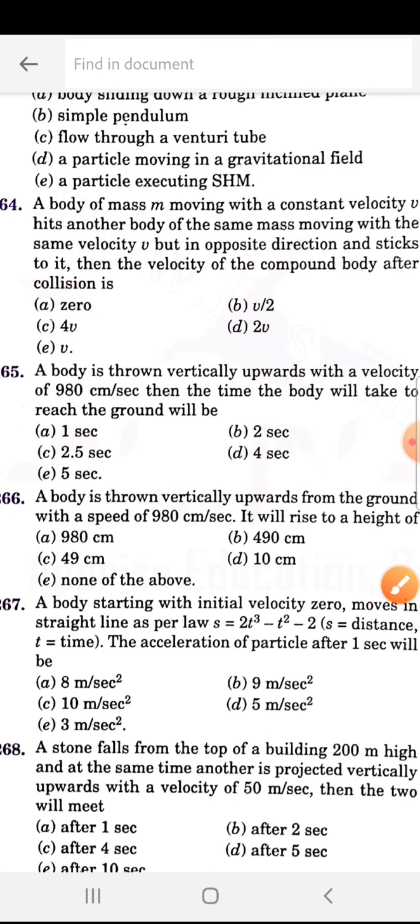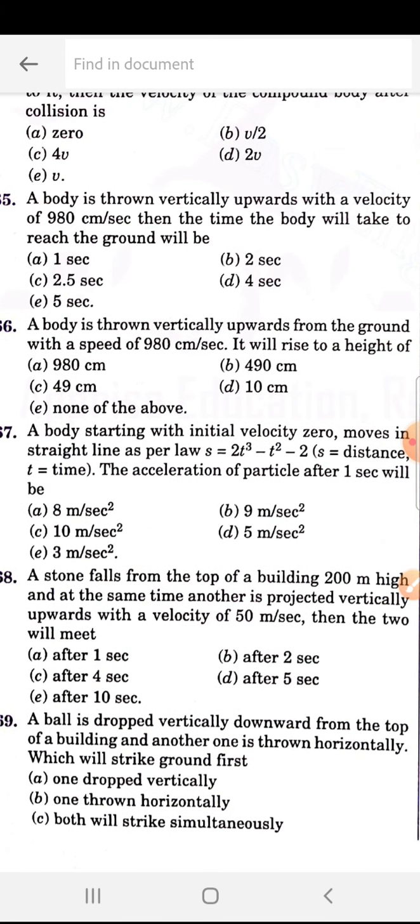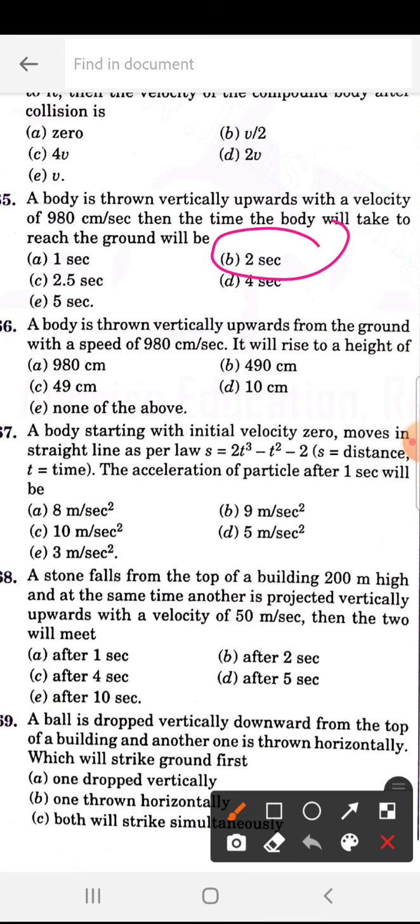265. A body is thrown vertically upward with a velocity of 980 centimeter per second. The time the body will take to reach the ground will be, so 265 is B, that is 2 seconds. How much? 2 seconds.